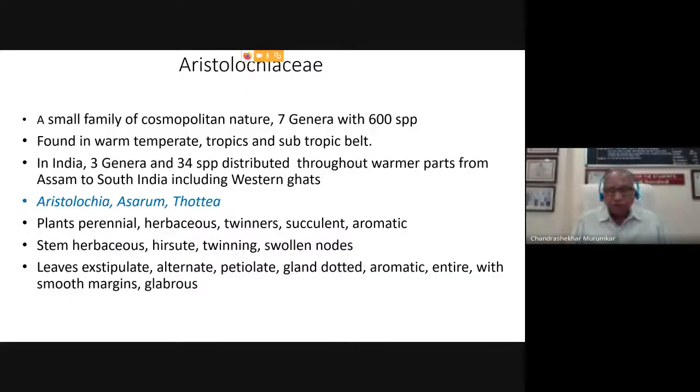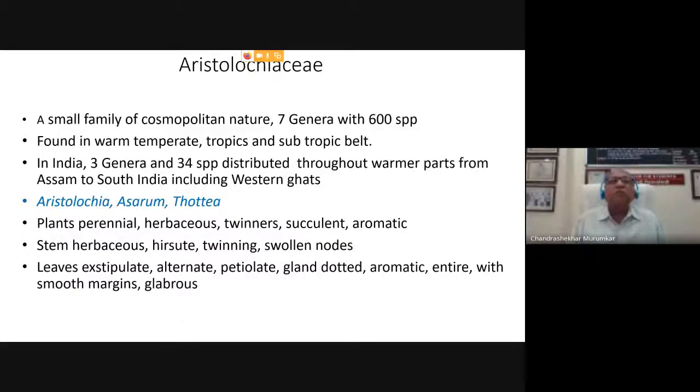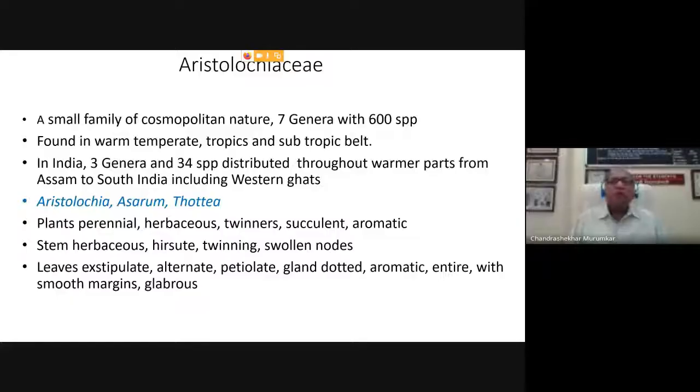Aristolochiaceae is a succulent family and it contains watery juice. Even in Aristolochiaceae, one of my colleagues, Dr. Patil ma'am, has reported crassulacean acid metabolism in this family, and this was the first report in the world. So we must congratulate her for her excellent work.